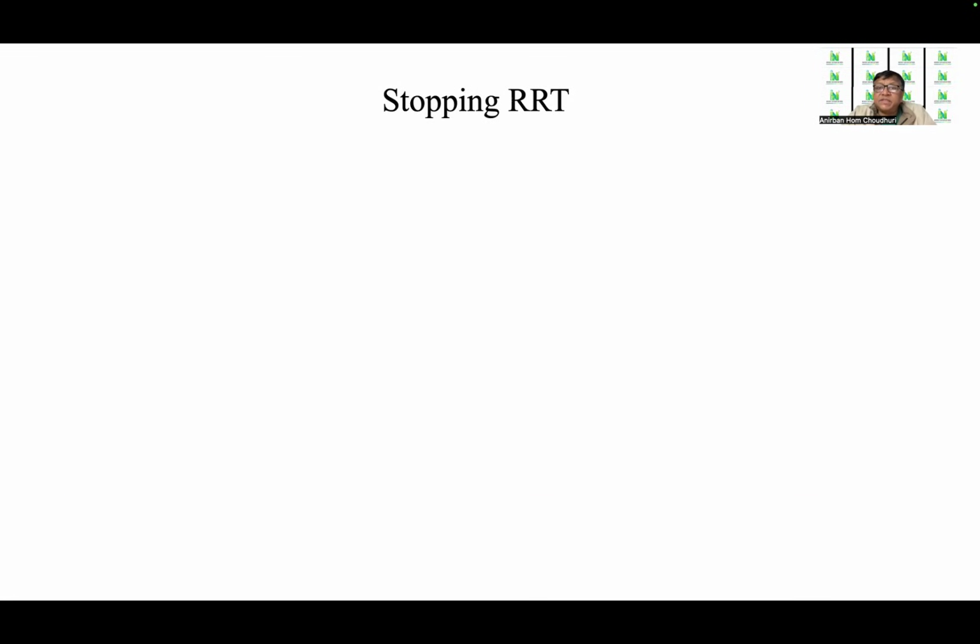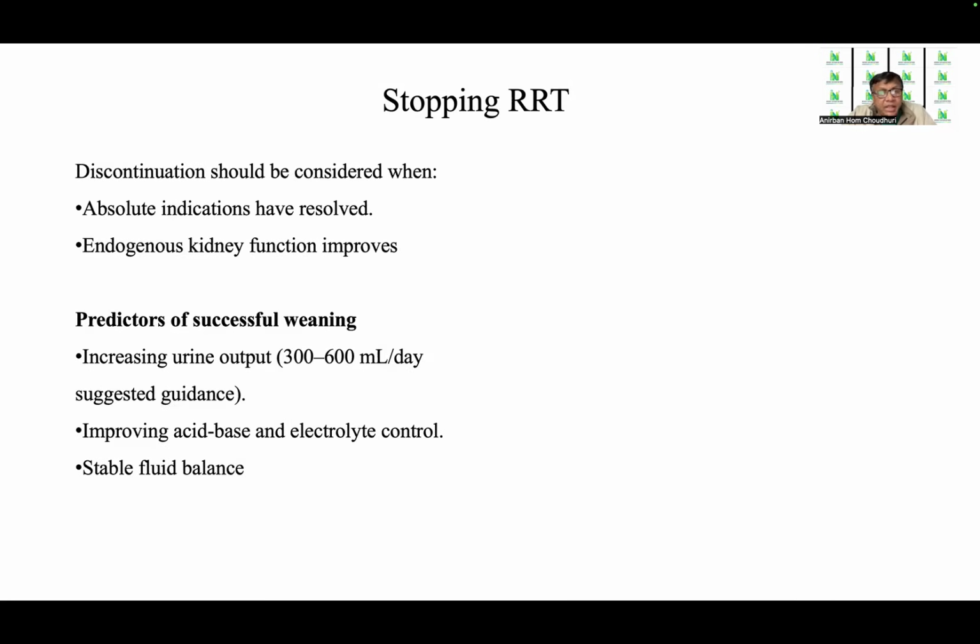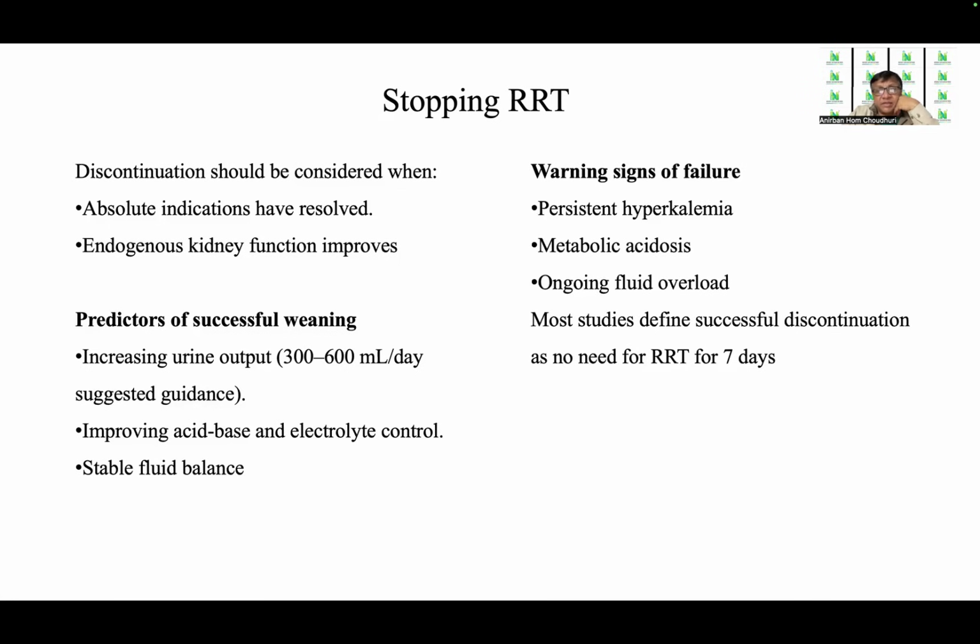And the last is about stopping RRT, or the weaning. According to these 2026 guidelines, the discontinuation should be considered when absolute indications have resolved and the endogenous kidney function improves. So some predictors of successful weaning are an increasing urine output of 300 to 600 mL per day, which is suggested guidance, and improving acid-base and electrolytes with stable fluid balance.